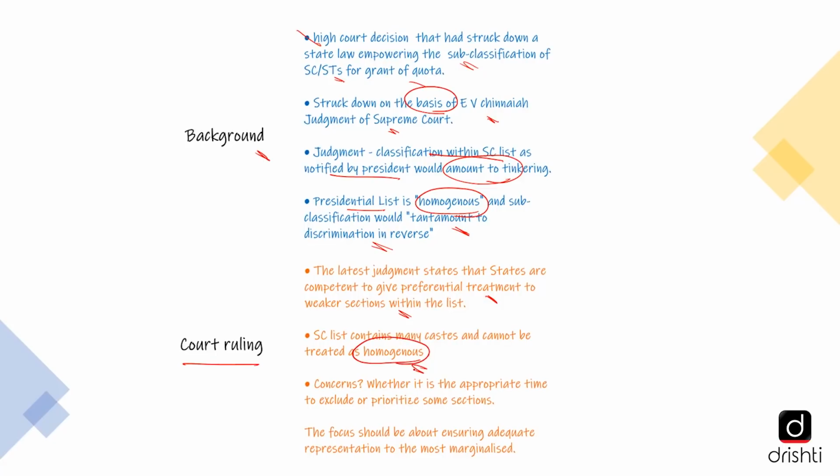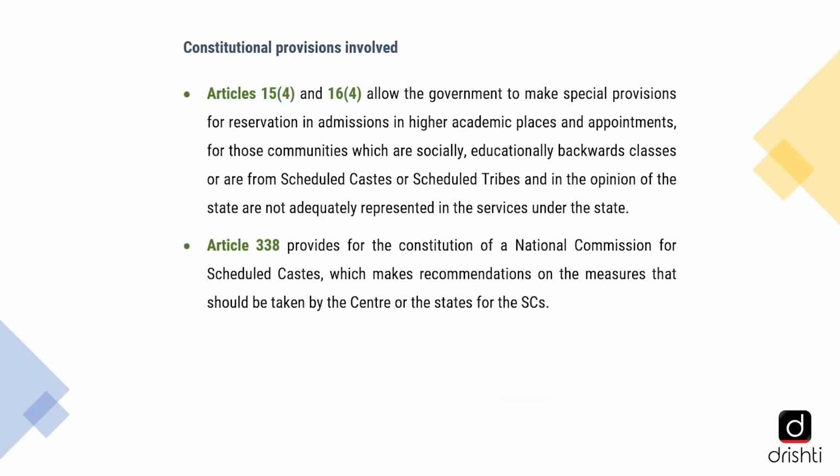However, the editorial has also raised concerns. What is it? Whether now is the appropriate time to exclude or prioritize some sections. We need to refocus on our priority for treating the oppressed classes, and rather the focus should be on ensuring adequate representation to the most marginalized among the communities. So with this, we have tried to understand the key points. We have also summarized it, and now we move to understanding the key concepts that have to be understood from the editorial. Now, of course, we begin with the constitutional provisions.